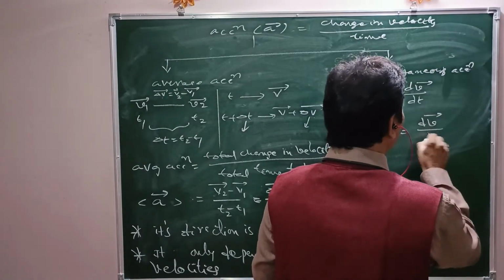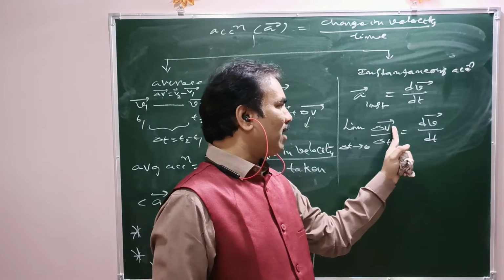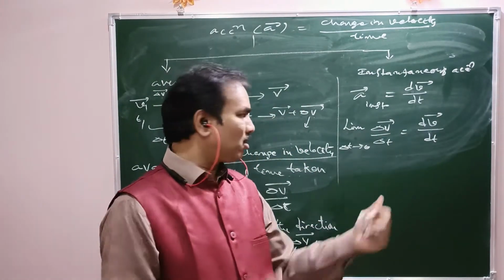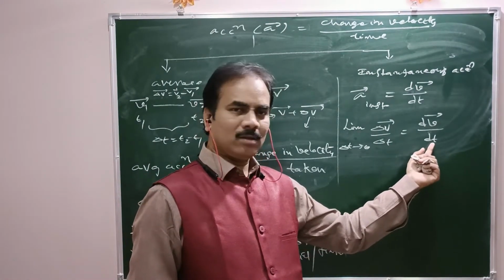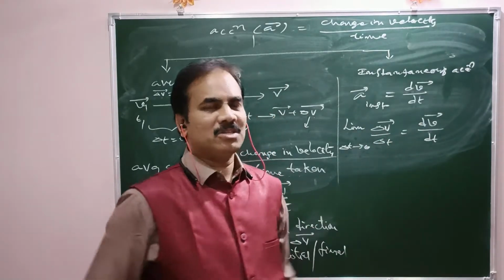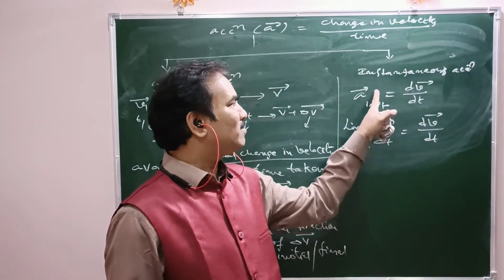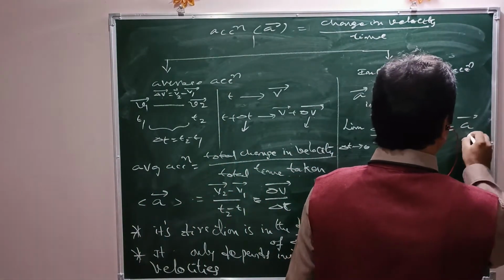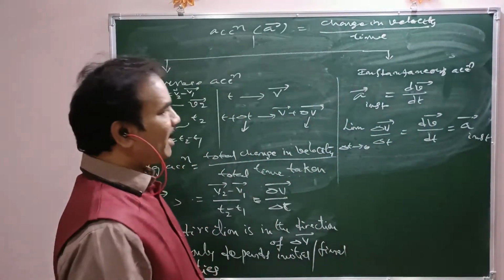So delta t becomes dt, delta v bar becomes dv bar. That's all. Okay, right? When delta t approaches 0, delta t becomes dt. It means the large interval reduces to an instant. The large change in velocity reduces to a small change in velocity. Now, that small change in velocity at any instant becomes equal to instantaneous acceleration. That is a bar instantaneous. Am I right?